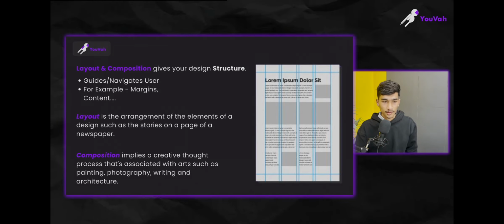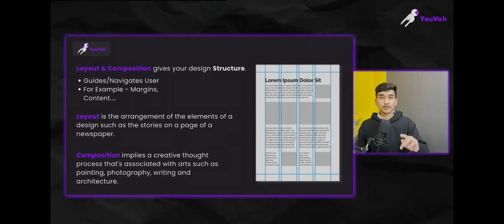All right. Now, see, layout and composition give your design a structure. As we have seen already, what is a structure, you already know where to place heading, where to place your subheading, where to place the main content, and where to place images, where to place elements. If you already know this, what you are doing is giving a structure to your design. All right, so we can do this in Canva also. I'll let you know at the end of this workshop how you can design a good layout. All right.